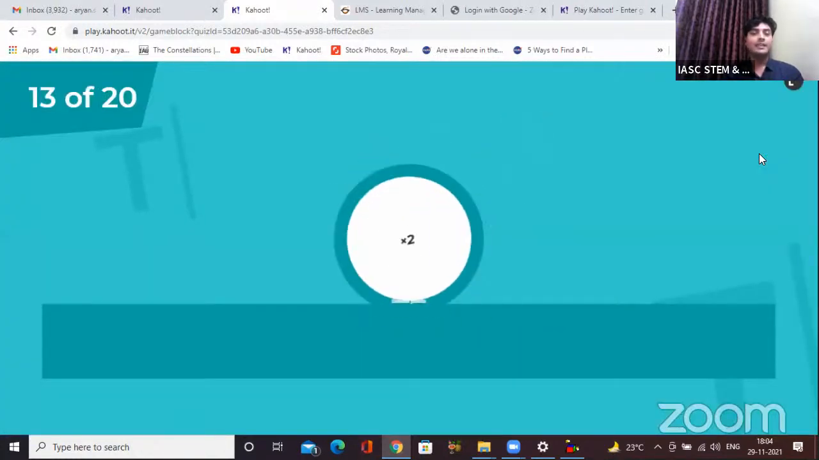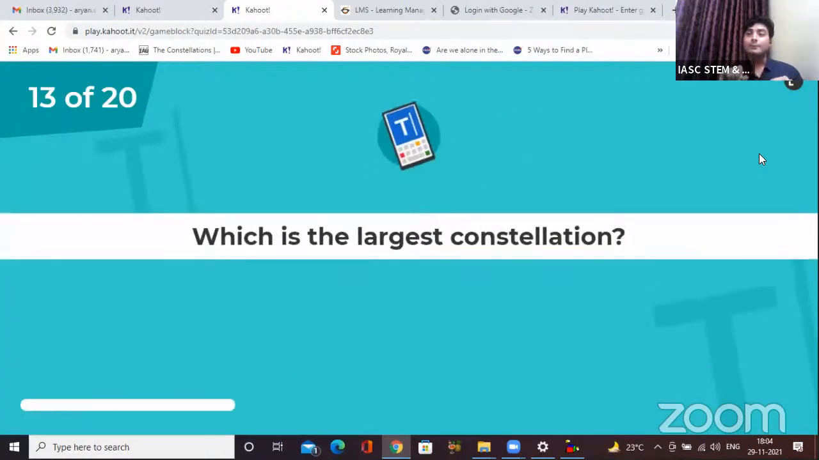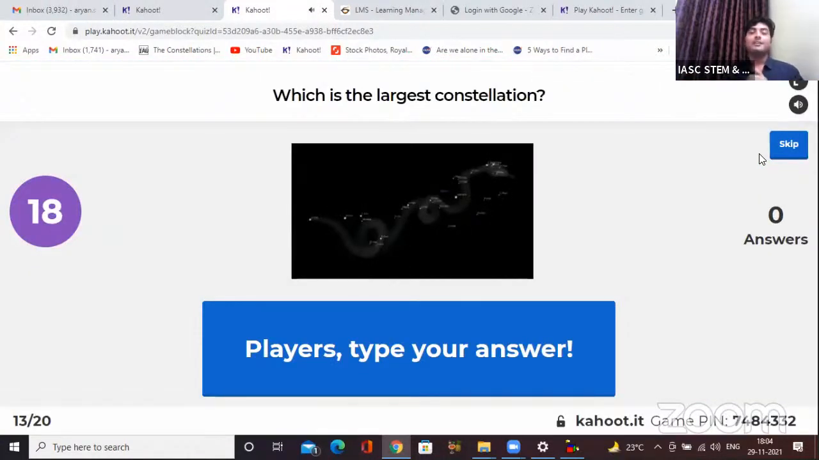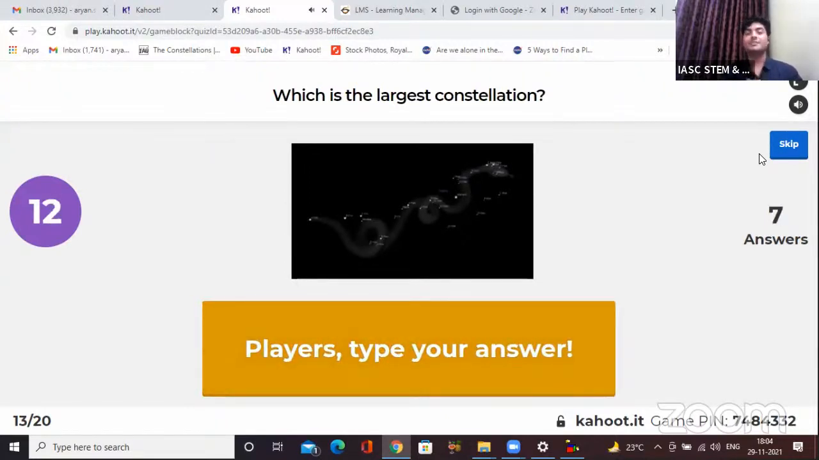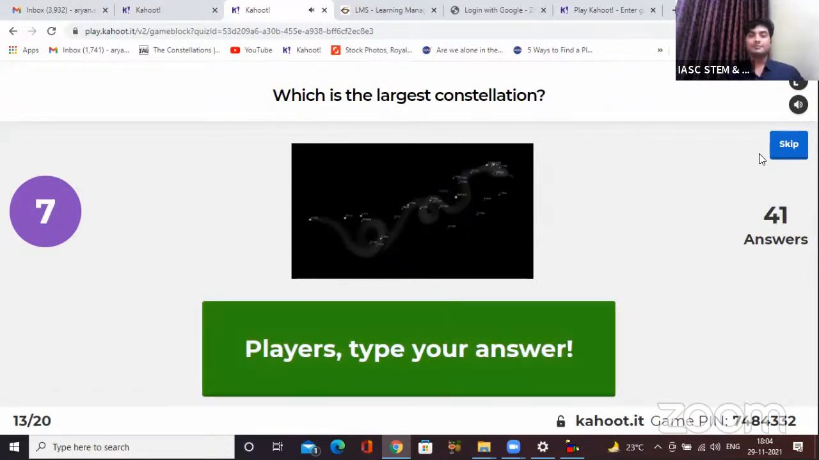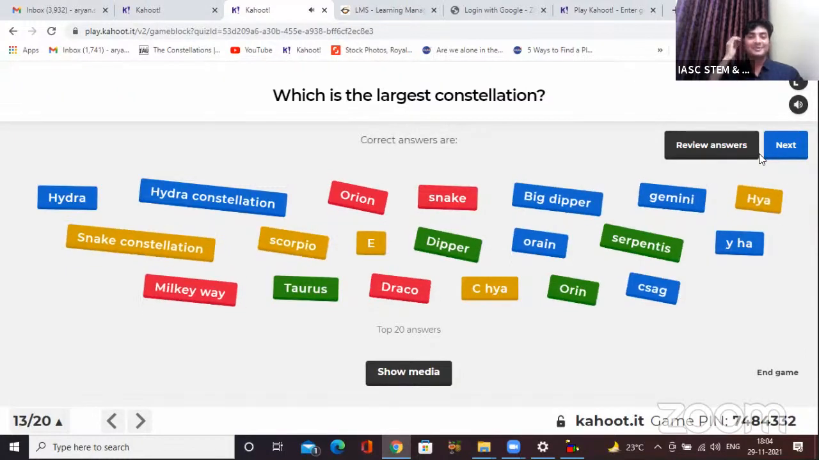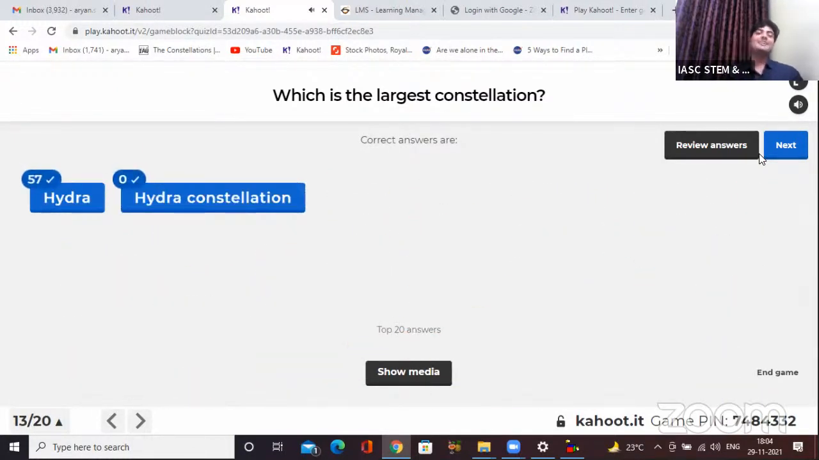Let's see the next question. 13, and you have to type. Okay, this is for double points. Which is the largest constellation? The image is here on the screen. Oh, let's see who gets this one correct. The largest constellation. Okay, I've got multiple answers over here. Okay, yes, the correct answer is Hydra.